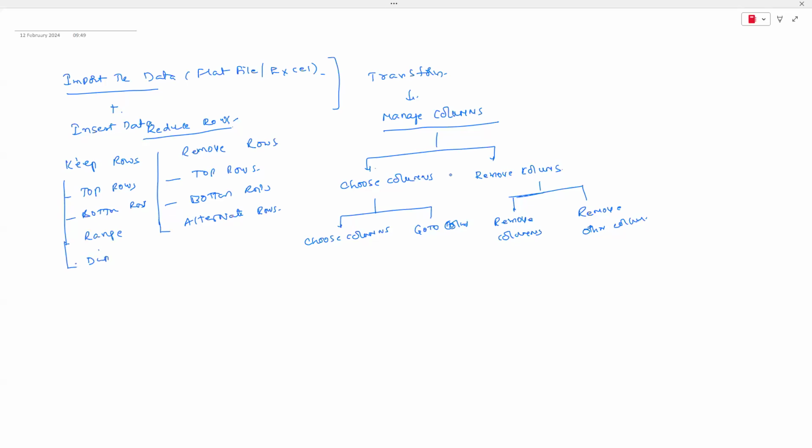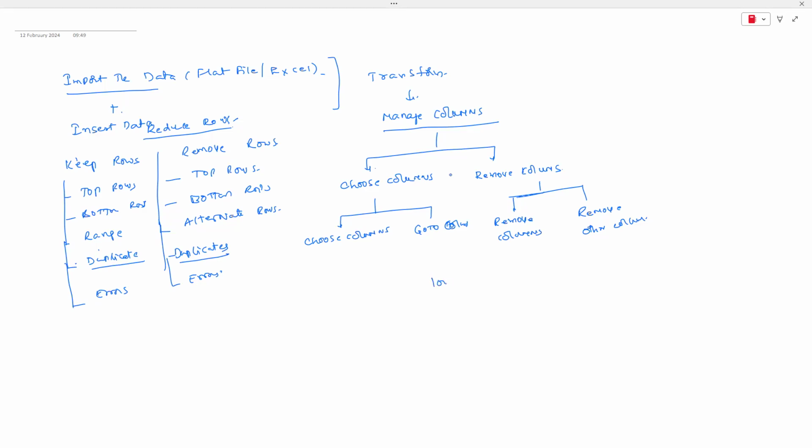Apart from that, here also we have remove duplicates and keep duplicates. And apart from that, we also have the options remove errors and keep errors, but we had a slightly different discussion on those, guys. What is the meaning of keep duplicates? What is the meaning of remove duplicates?